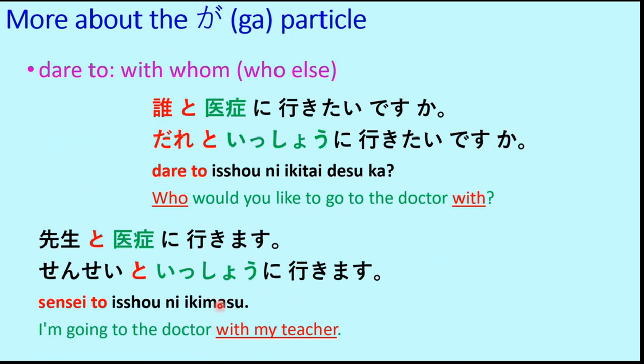So now here we have not written ikitai. Otherwise, if it had been ikitai desu, then we would have written I am willing to go to the doctor with my teacher, or I would like to go to the doctor with my teacher. But since the answer is in ikimasu, it will be straightforward. I am going to the doctor with my teacher. Dare to issho ni ikitai desu ka? Sensei to issho ni ikimasu. So this is dare to.